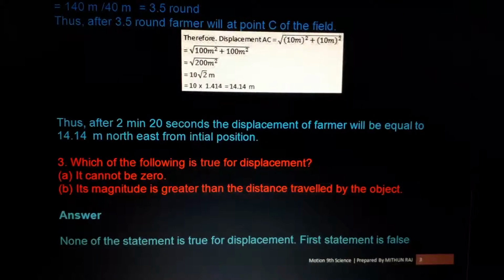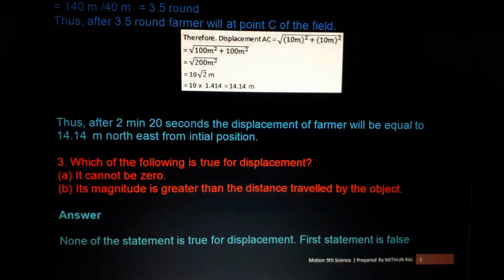I will give you the solution in this PowerPoint file. I will post it in the group, so it will be easier for you to understand. Otherwise, it will be very difficult for you to find it yourself. And also try to solve the textbook numericals. That is also not that difficult. Whatever numericals are given in the textbook, try to solve those too.